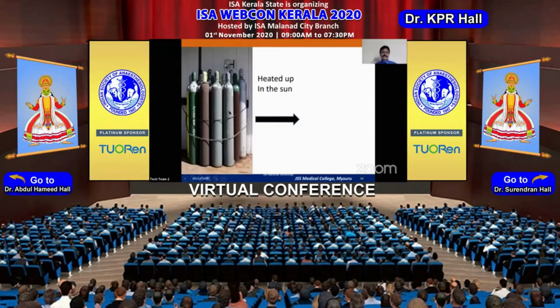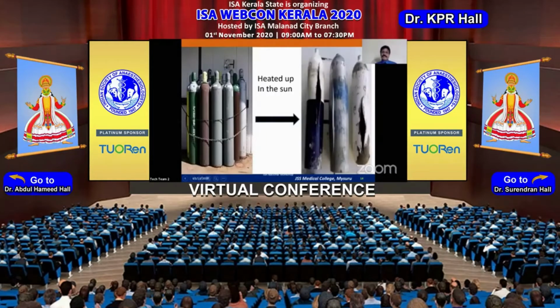So the pressure starts building up, because pressure and temperature are directly proportional based on Gay-Lussac's law. At a particular critical pressure, the cylinders will burst, and if any person is nearby, it can produce damage or even trauma to that person.